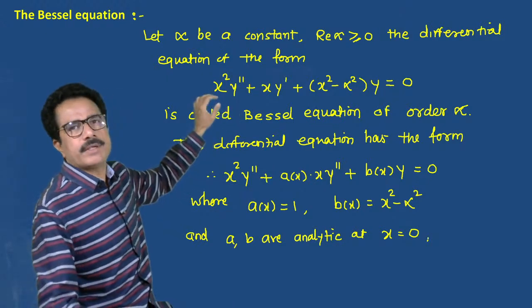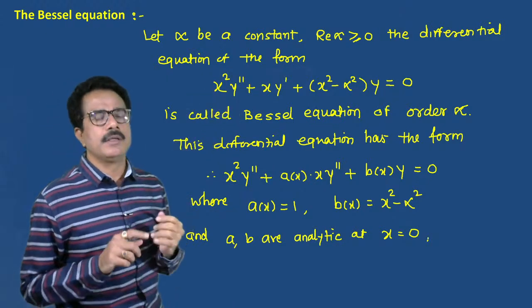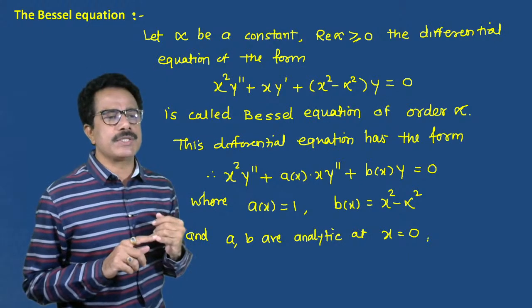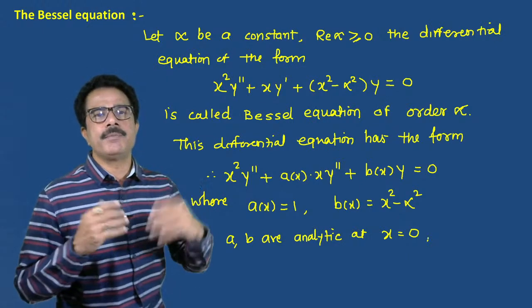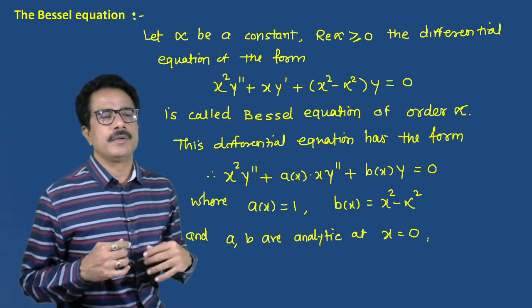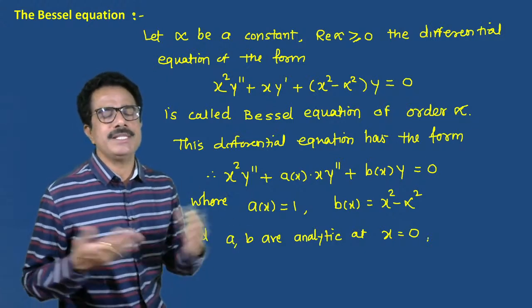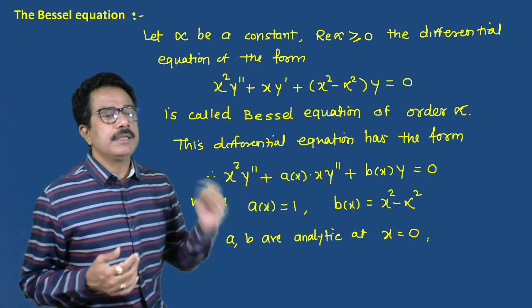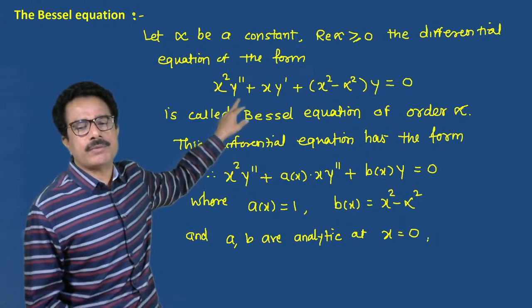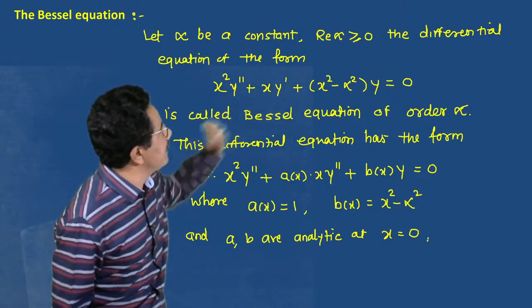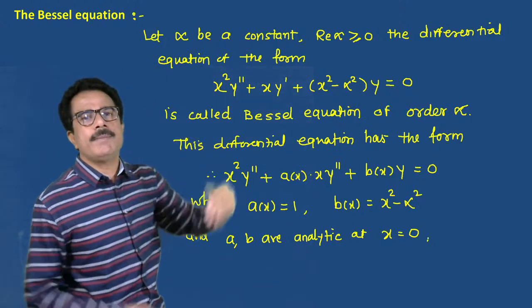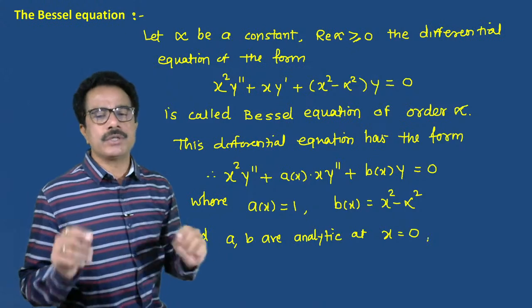Once again I will read the Bessel equation. Let alpha be a constant such that real part of alpha is positive or it is equal to 0, meaning greater than or equal to 0. The differential equation of the form x square y double dash plus x into y dash plus x square minus alpha square into y, which is equal to 0.